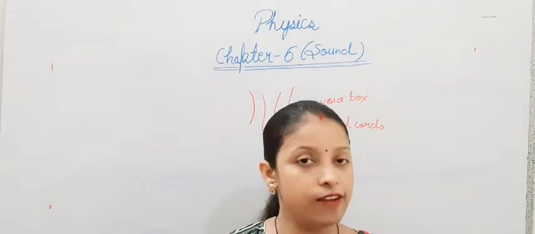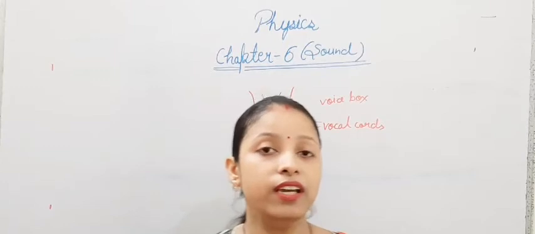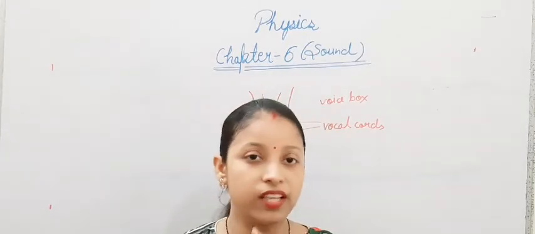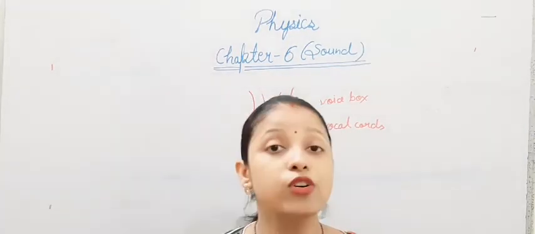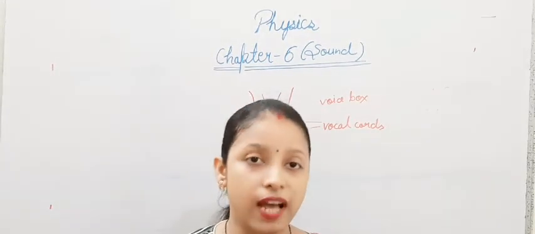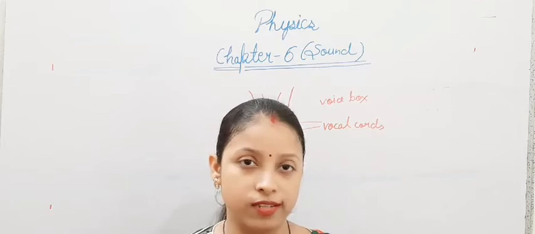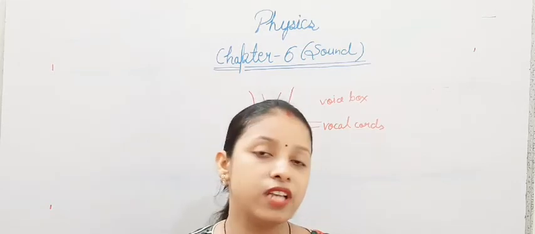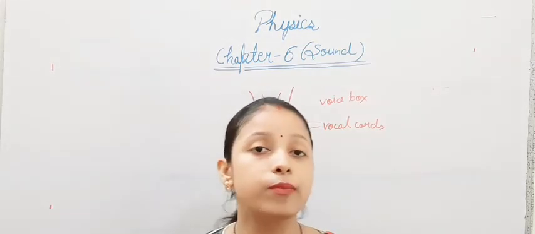So listen carefully. In the throat of a human being, there is a voice box which is known as the larynx. And inside the larynx there are two vocal cords. And vocal cords are thin sheets of muscles.